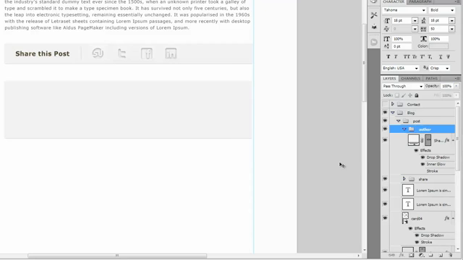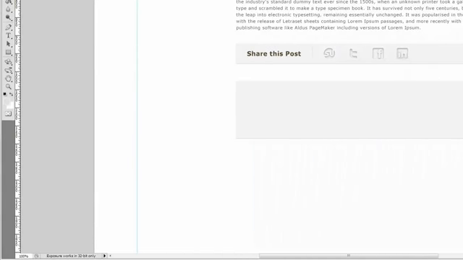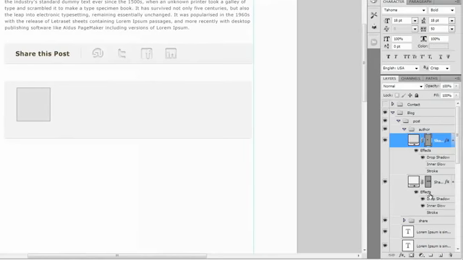Now we're going to have a picture for our author. So to create the area for the picture, go ahead and grab your rectangle tool again. And draw a rectangle, hold down Shift so your dimensions are even, and draw a rectangle that's about 93 by 93. So just like that. Alright, and let's put the rectangle in the middle. So go ahead and hold down Control and select the background and align vertical centers. Put it in the middle.